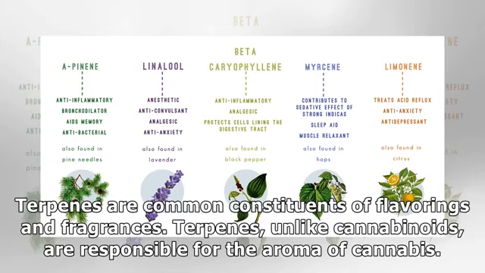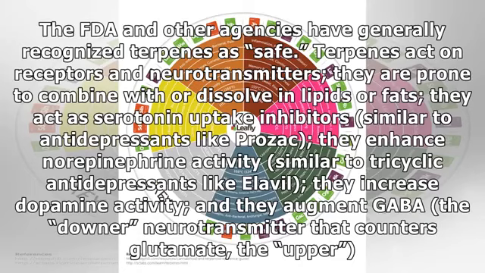Terpenes are common constituents of flavorings and fragrances. Terpenes, unlike cannabinoids, are responsible for the aroma of cannabis. The FDA and other agencies have generally recognized terpenes as safe. Terpenes act on receptors and neurotransmitters. They are prone to combine with or dissolve in lipids or fats.